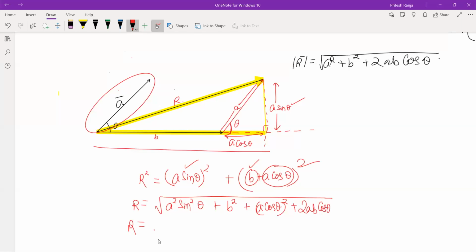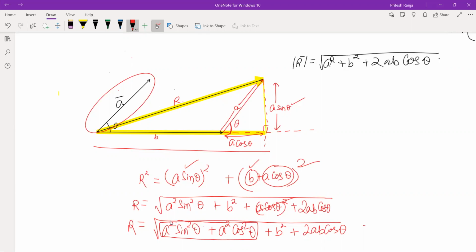So here we get root of a square sin squared theta, let me bring this together, plus a squared cos squared theta plus b squared plus 2ab cosine theta. Right? I have just rearranged. And in these two terms, let us take a square common.